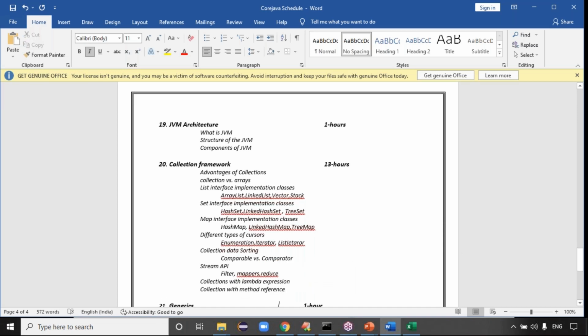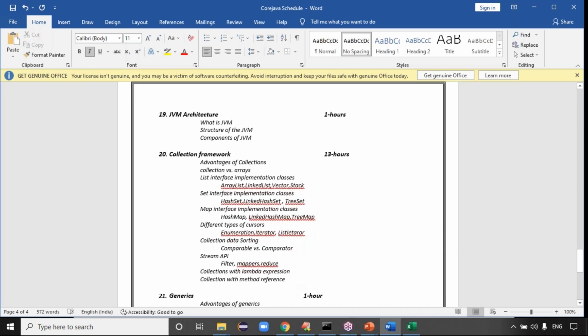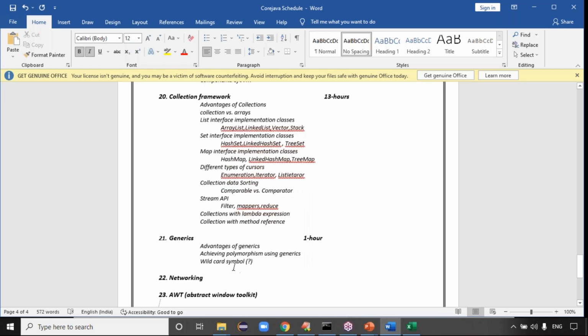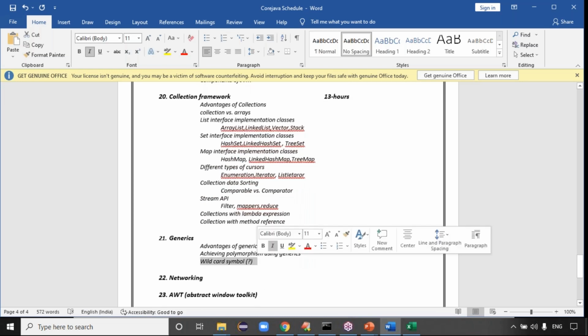Yes, I'm documenting all this. See, if anything is left, if anything was not discussed, please let me know immediately. Because today itself I will share this link, this syllabus copy with you. And the wildcard symbol, at project level the wildcard symbol is very, very powerful, guys.